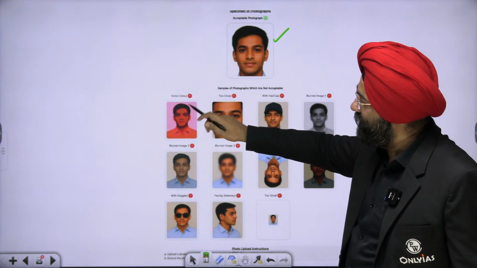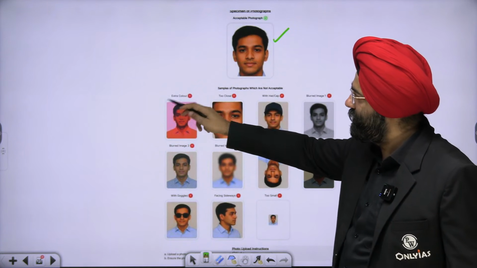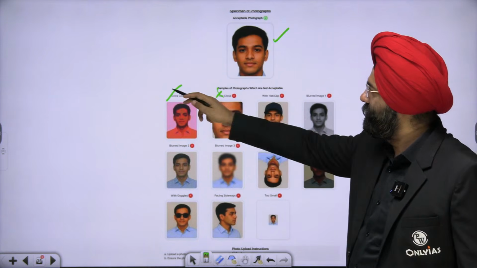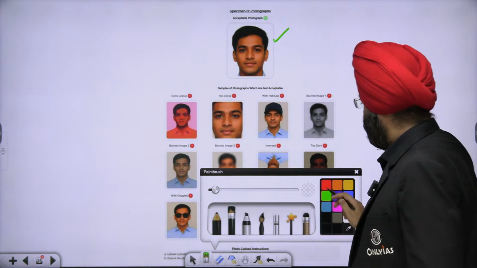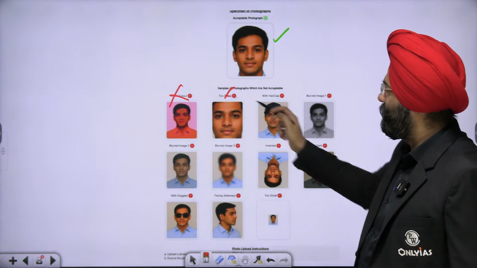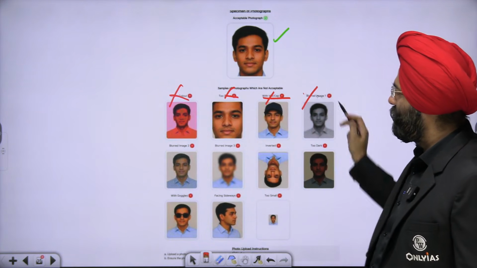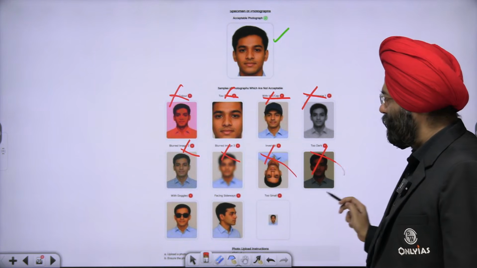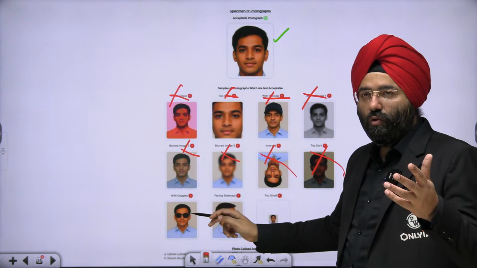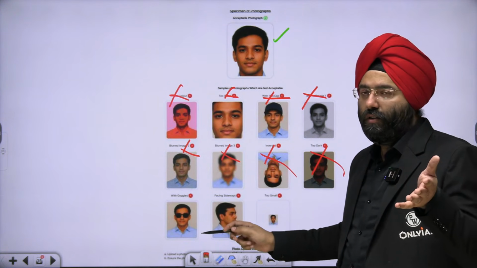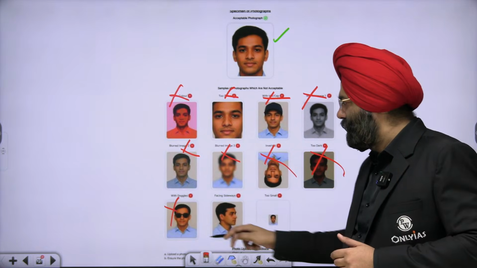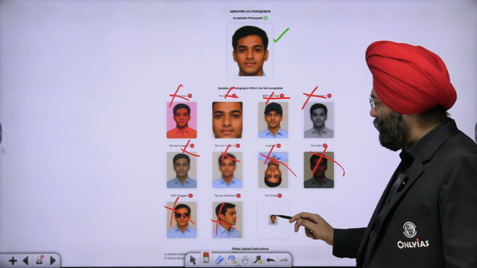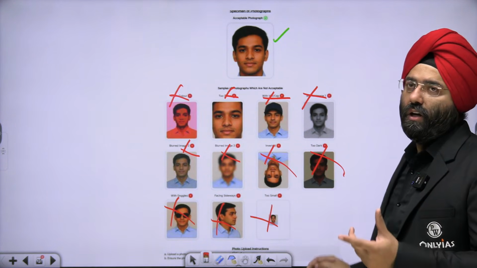Now, in this case, see, the color is not correct. It is too close. This is not accepted. This is not accepted. There is some hat, not allowed. Blurred, not allowed. Little bit blurry. It is inverted, not allowed. Too dark, not allowed. With goggles, you want to be too cool, right? So you want to be Singham, not allowed. You are facing sideways, not allowed. Size of the photo is too small, not allowed.